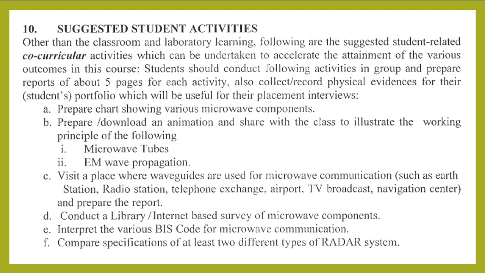It also includes a visit to a place where waveguides are used for microwave communication, such as an earth station, radio station, telephone exchange, airport, TV broadcast, or navigation center, whichever is possible, and preparing a report on that visit. They can also conduct a library or internet based survey of microwave components, interpret the various BIS code for microwave communication, or compare specifications of at least two different types of radar systems.